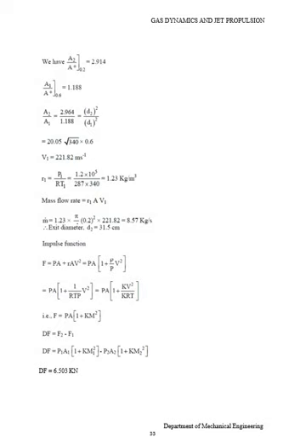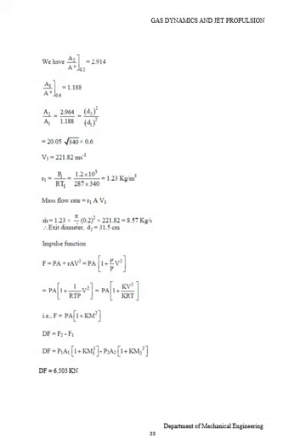Therefore the mass flow rate m dot equals 1.23 into π by 4 d square, where the diameter is 0.2, so 0.2 whole square into 221.82, which is the velocity V1. Therefore m dot equals 8.57 kilogram per second.